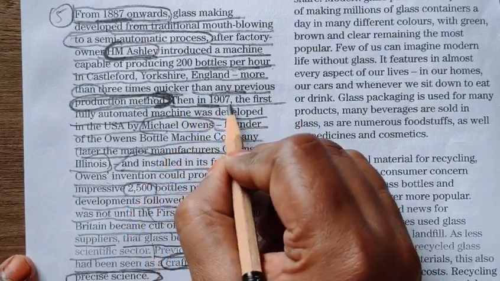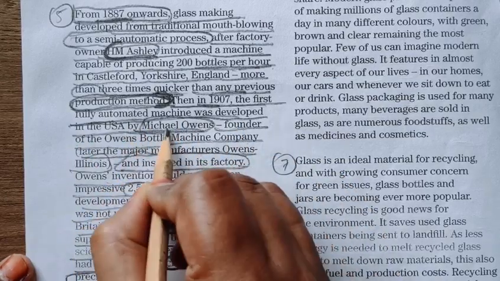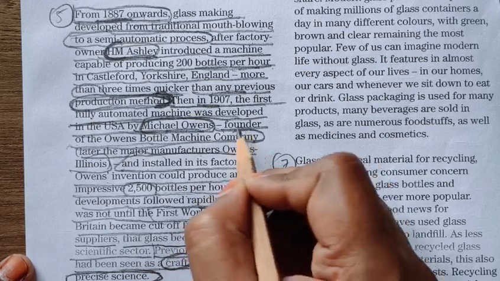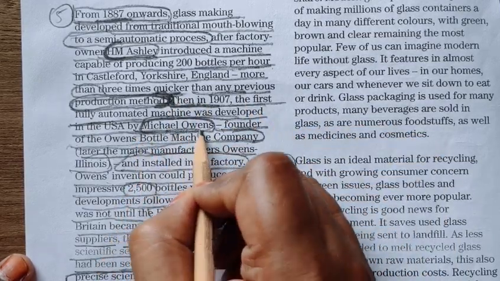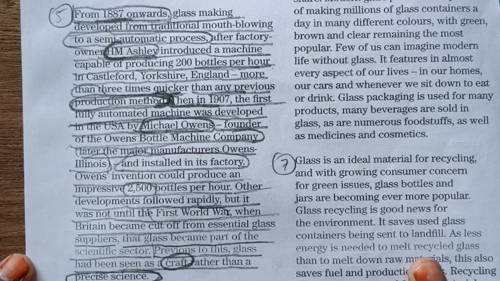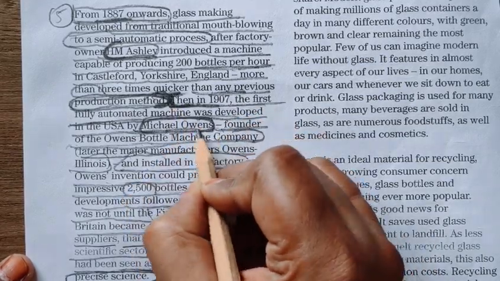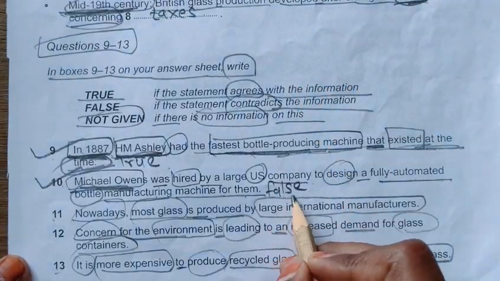Then in 1907, the first fully automated machine was developed in the USA by Michael Owens, founder of the Owens Bottle Machine Company. It was designed and developed by Michael Owens, and the USA has not hired him. I hope you have understood this, and we are getting our answer from here to here, and that's why we have written false here.